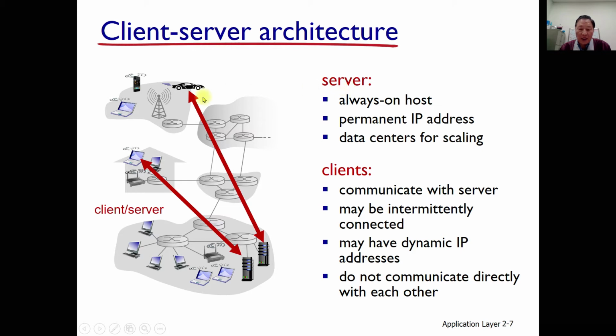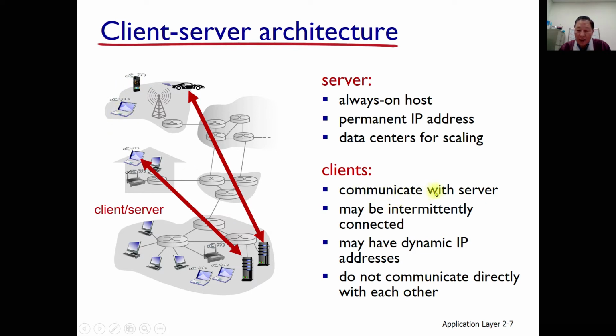In this client-server architecture, the server is usually running always. There's always one host, holding a permanent IP address to provide proper service to the clients. And usually those are located in data centers for scaling. Let's look at the clients, like your smartphone, like your notebook.